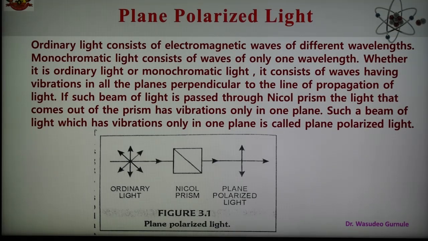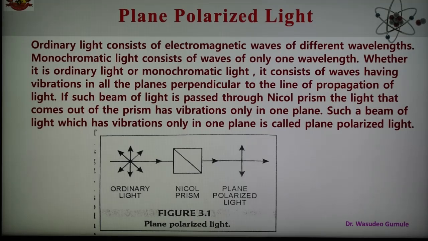This plane polarized light can be rotated towards the right or left. Ordinary light consists of electromagnetic waves of different wavelengths, whereas monochromatic light consists of waves of only one wavelength. Mono means one.